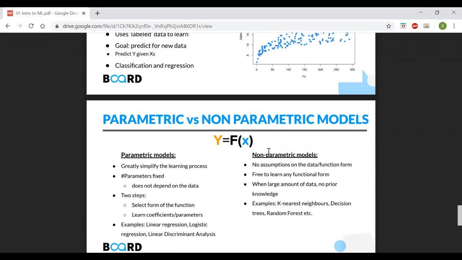So even in machine learning, there are two different kinds of models. Again, it might not be very clear at this point of time what a parametric model and a non-parametric model are, but I'll just give a basic understanding. You can revisit it after learning the algorithms because it makes more sense after you have learned a few algorithms, because currently you don't know what an algorithm looks like. I will just give a brief introduction to parametric and non-parametric models.